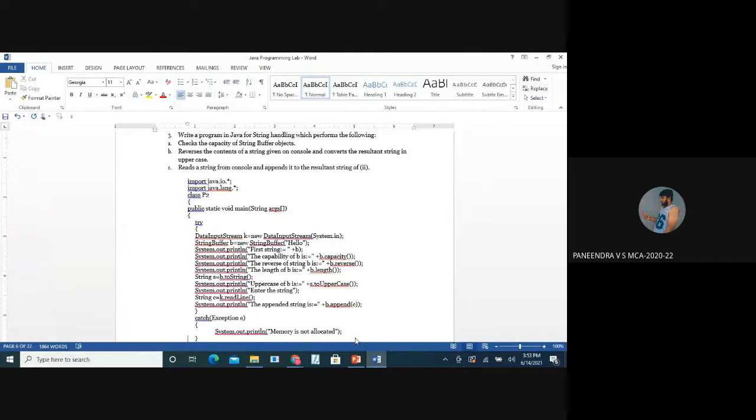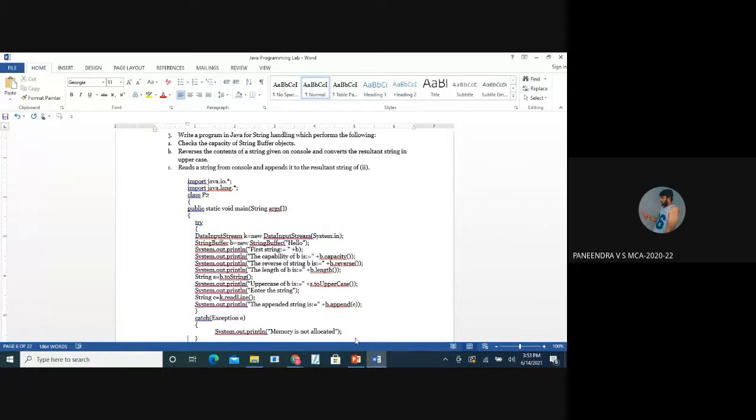Ma'am, data input stream is used to take input from the user. And string buffer B will store the string hello. Next line, System.out.println, capacity of B, it will print the capacity of B. Next line, it will reverse that hello, which will be stored in B. Next line, it will print the length of the buffer.